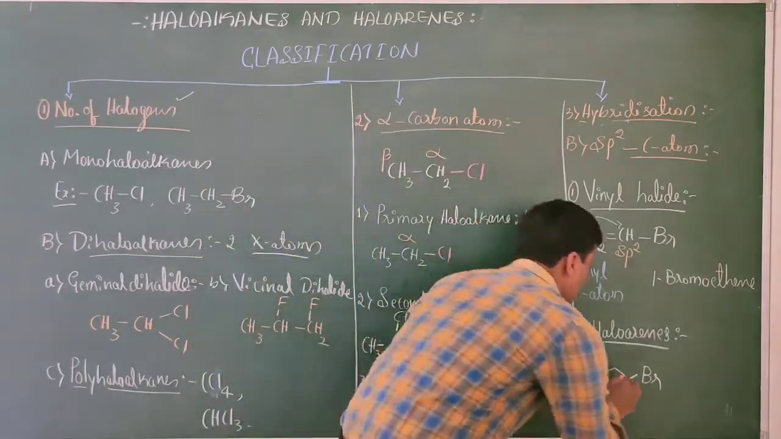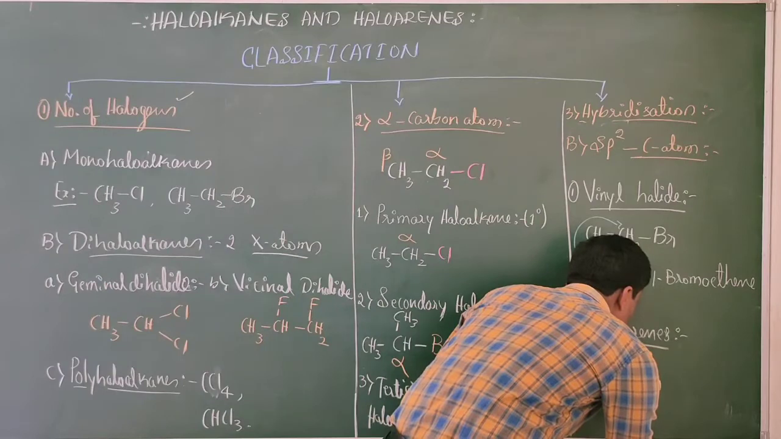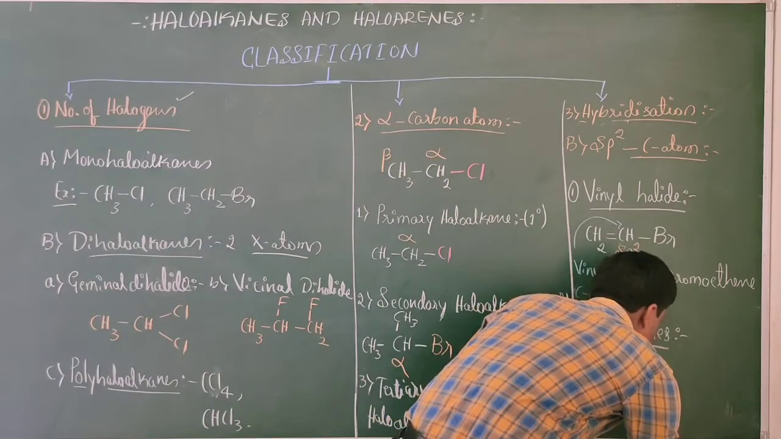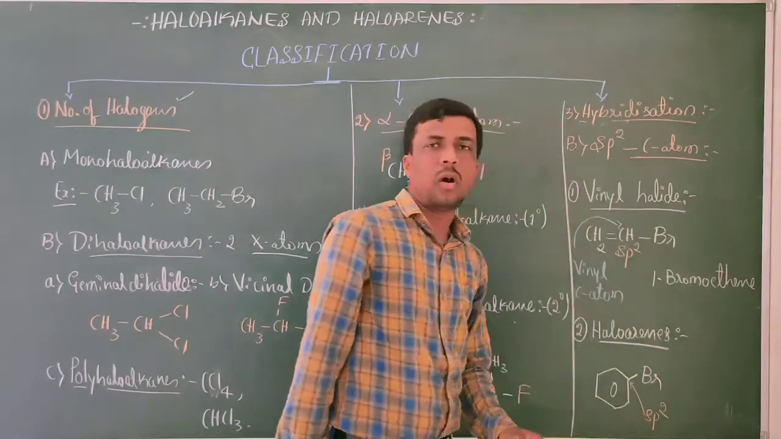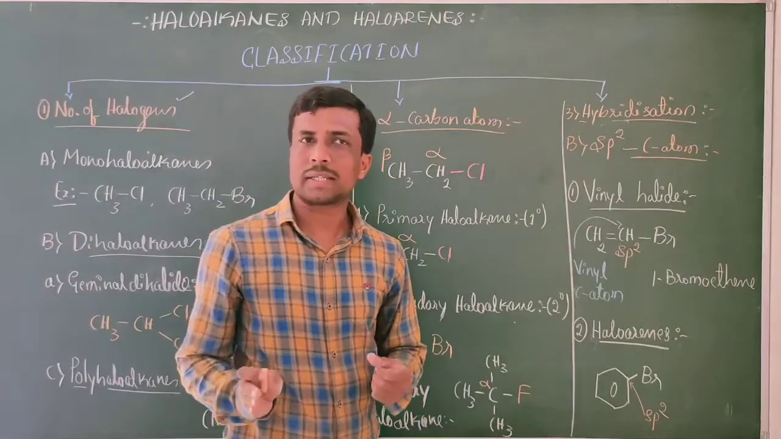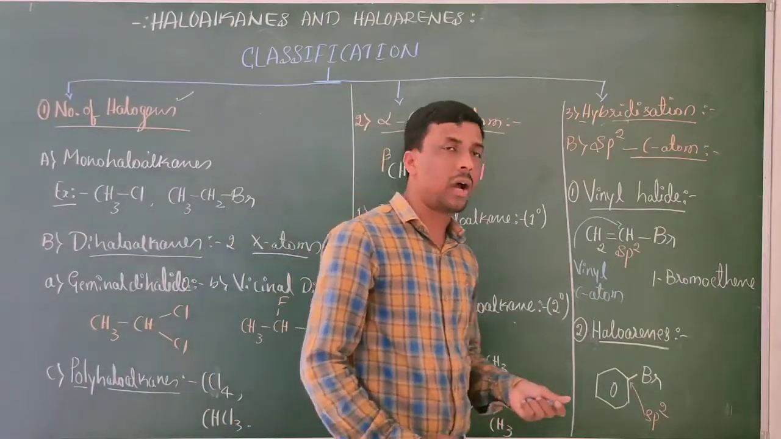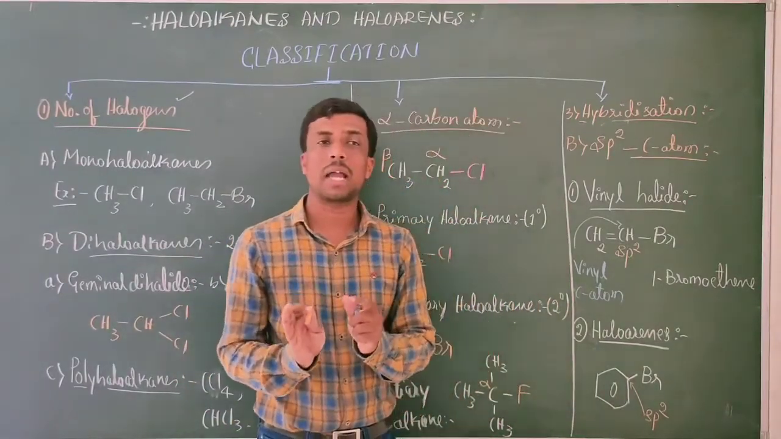Here this carbon atom is sp2 hybridized. All the six carbon atoms of the benzene ring are sp2 hybridized.